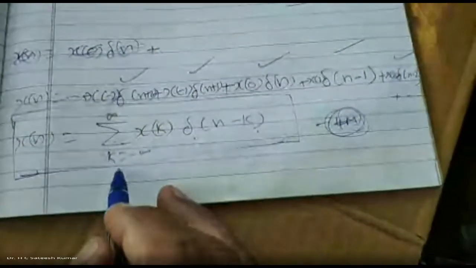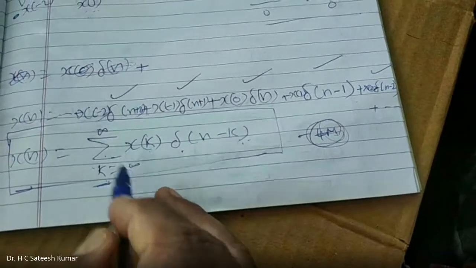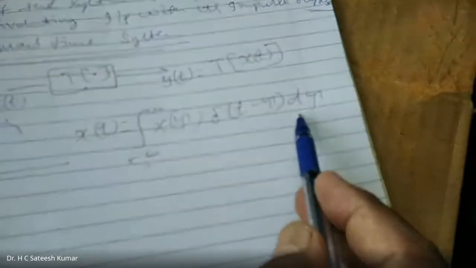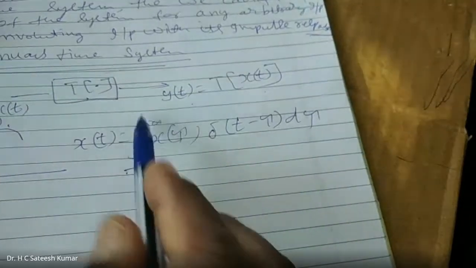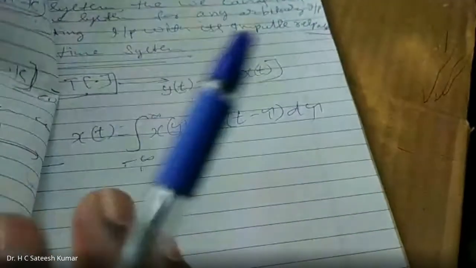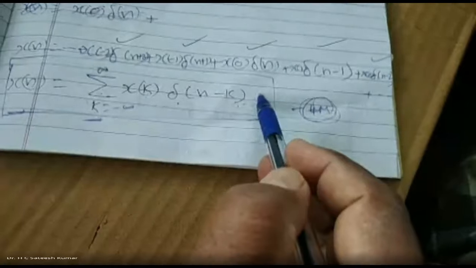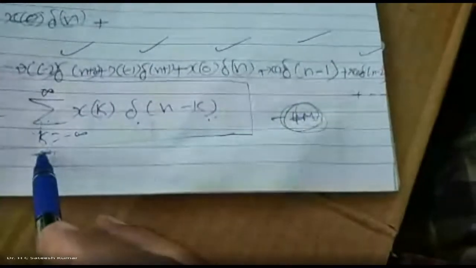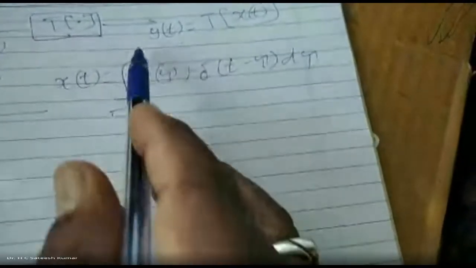With respect to what variable? In summation we write k varies from minus infinity to plus infinity, adding all the values for k. Here we write tau varies from minus infinity to plus infinity. So integration is for tau, adding continuously for different values of tau.